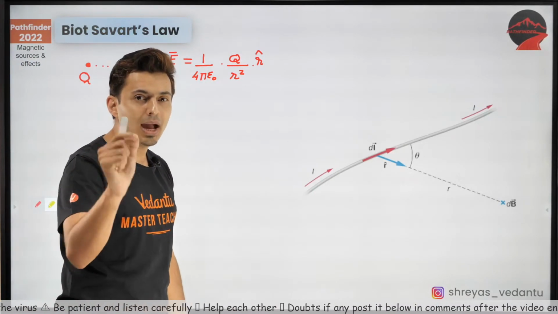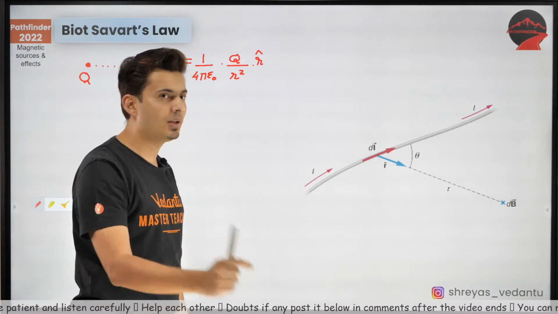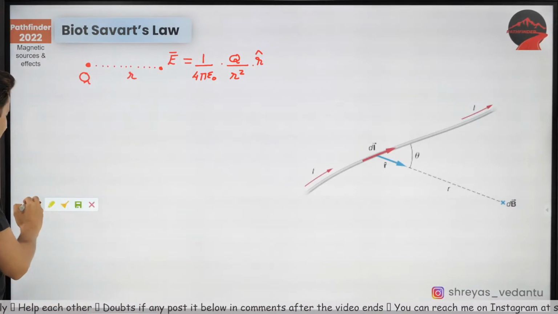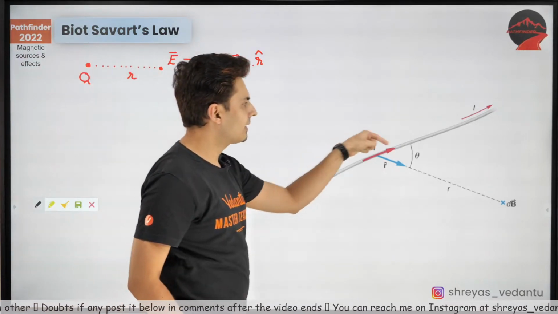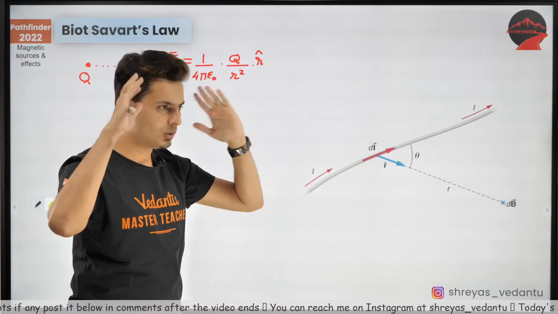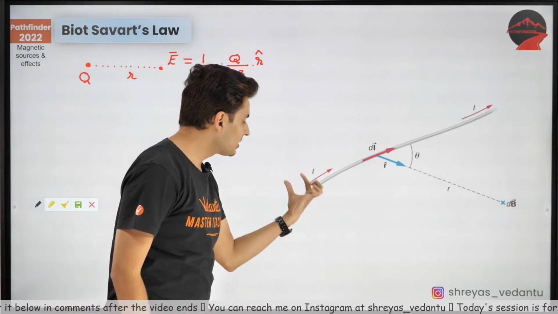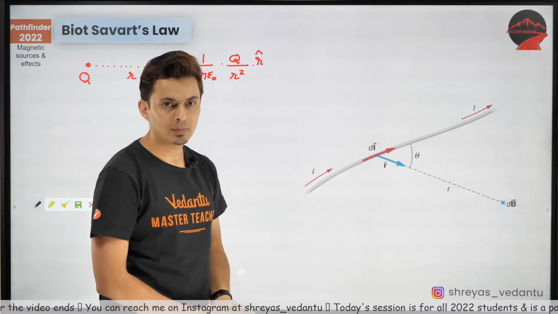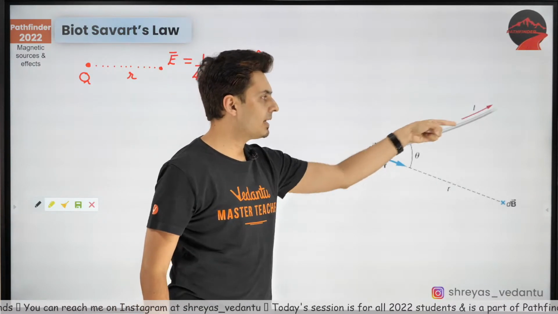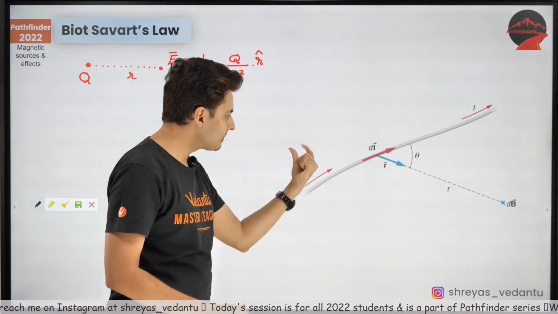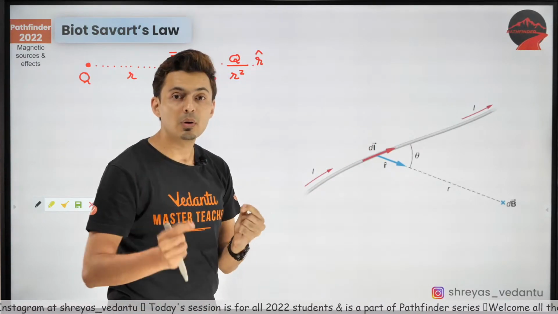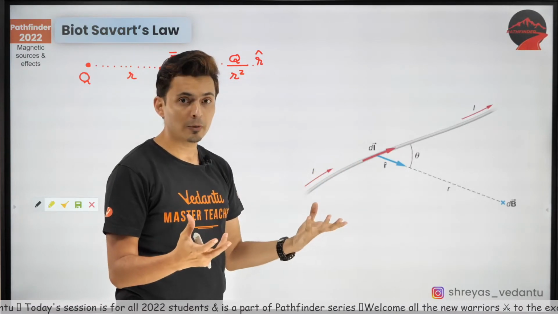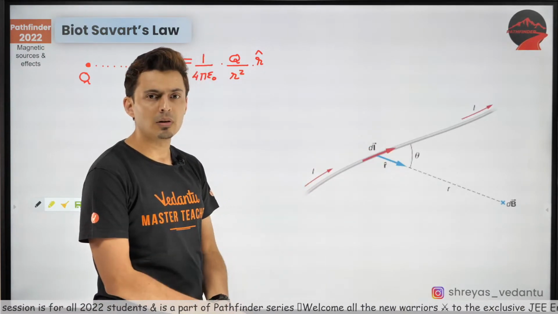You will see the magnetic field formula is very, very similar to this. That's the reason why I wrote this. You will see why. Now, look at this. This is a wire carrying current, some curved, some random wire. Don't break your head over it. Each part of that wire will produce magnetic field. This wire is carrying current. What will each part of the wire do? It will produce magnetic field around it. If you are far, it is less. If you are close, it's more. If the current is more, field is also more.